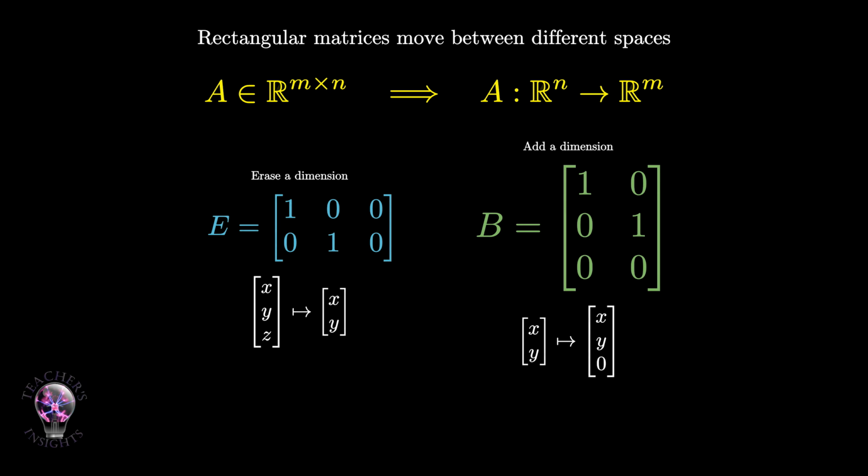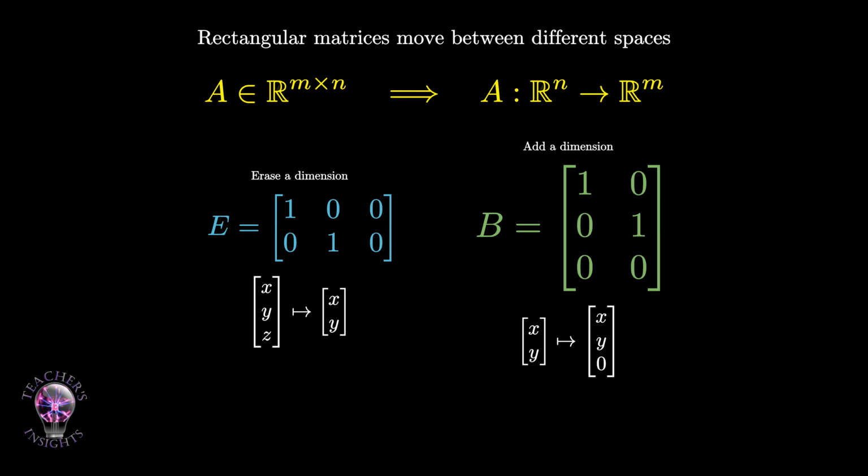Before we manufacture symmetry, we need to be clear about rectangular matrices. An m by n matrix A represents a linear transformation from Rn to Rm. The input vector has n entries, the output vector has m entries, so a rectangular matrix can move vectors between different spaces. A 2 by 3 matrix takes vectors from 3-dimensional space and sends them into 2-dimensional space.